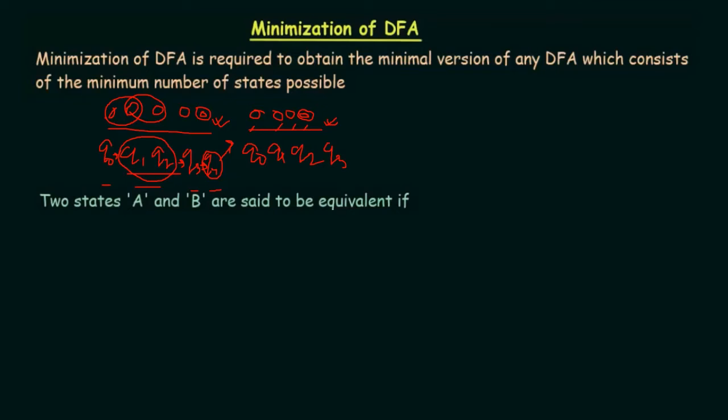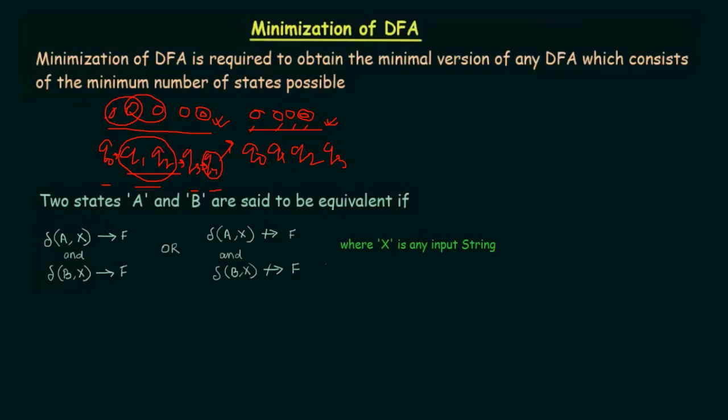Okay, so let's say two states A and B are said to be equivalent if transition of (A, X) leads to the final state, and transition of (B, X) leads to the final state.